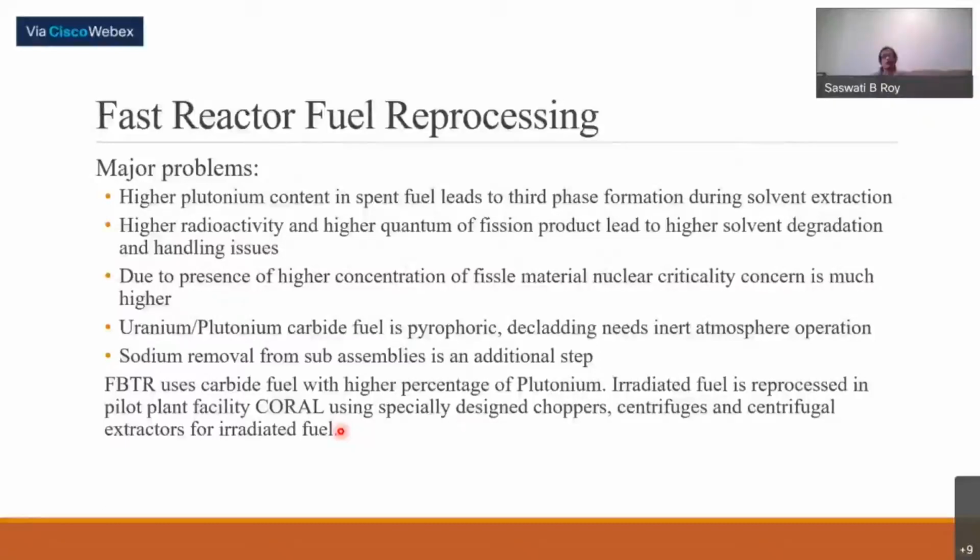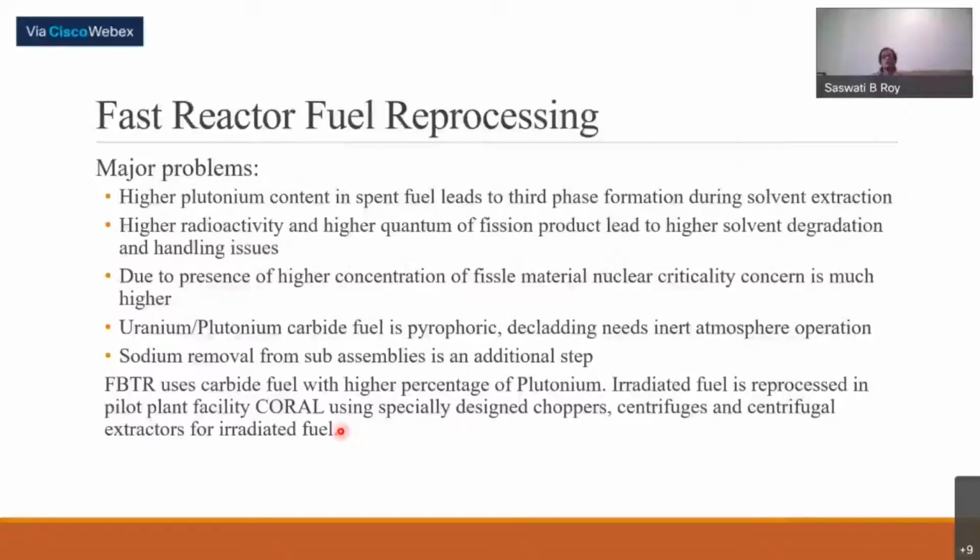Due to the presence of a higher concentration of fissile material in the solution, like a high quantum of plutonium, the nuclear criticality concern is much more. So every equipment has to be made in such a way that the total inventory is very much controlled and arranged so that there is no interruption.